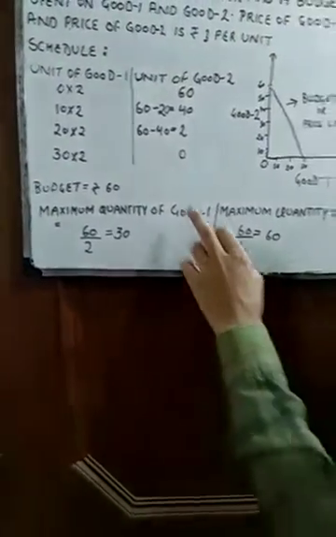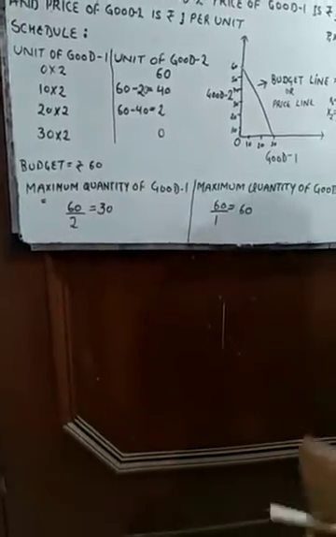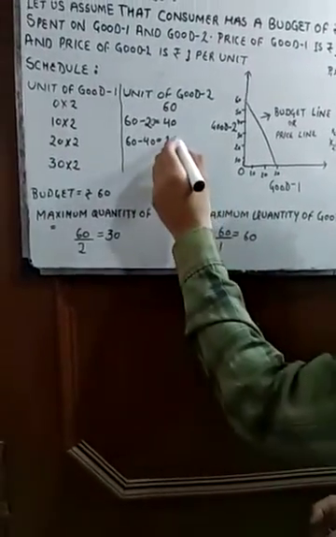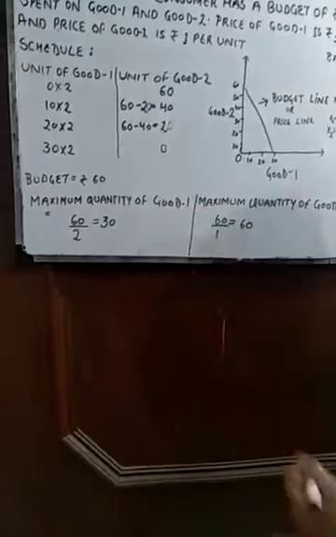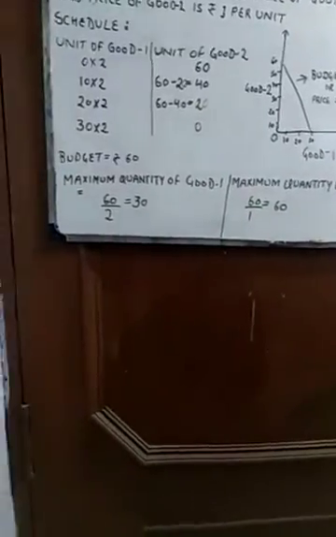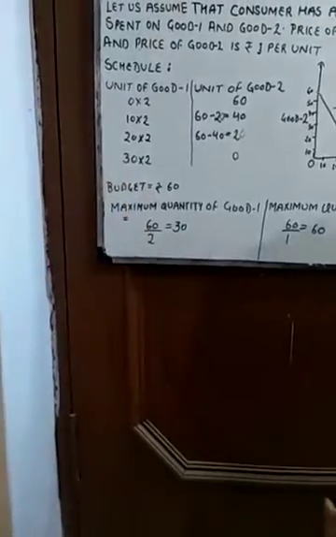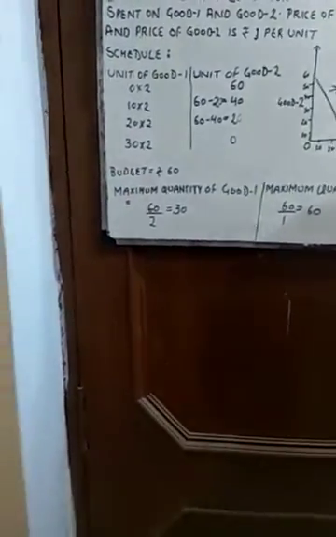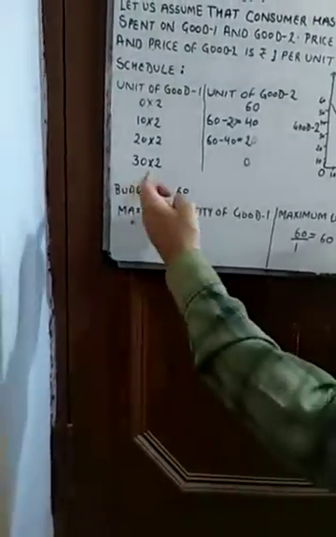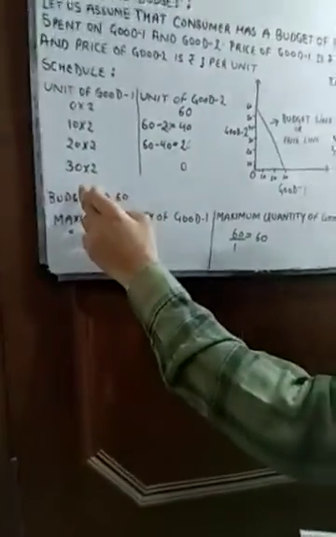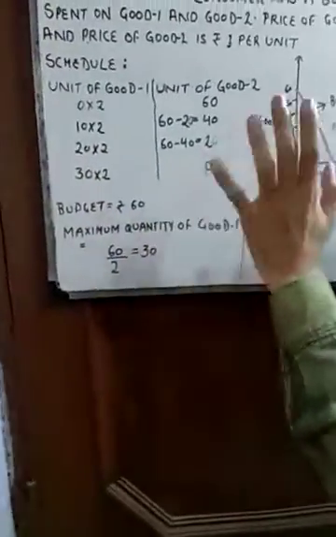If we deduct 40 from 60, we get 20 units as the quantity purchased of good 2. And here we have spent all the money on good 1. So 30 into 2 is 60, and all the money has been spent on good 1 only. So good 2 is 0.